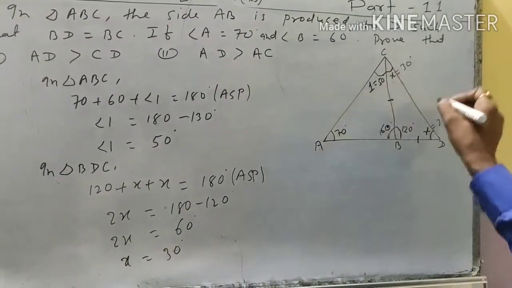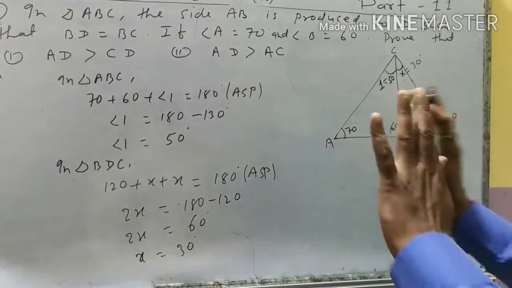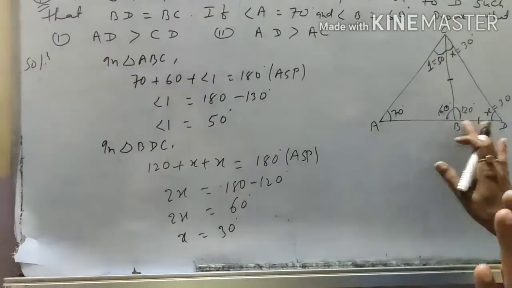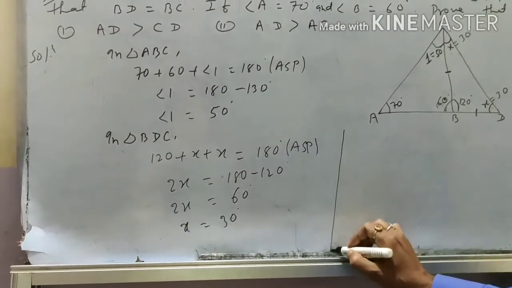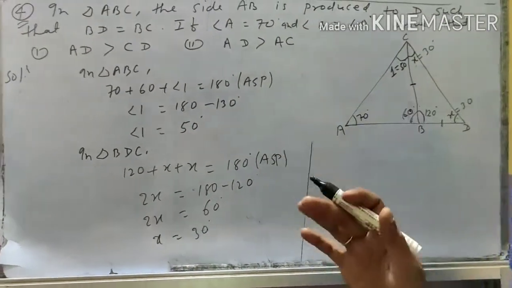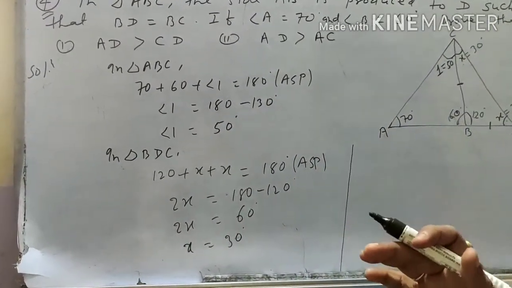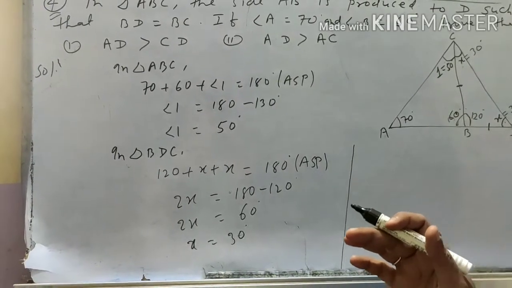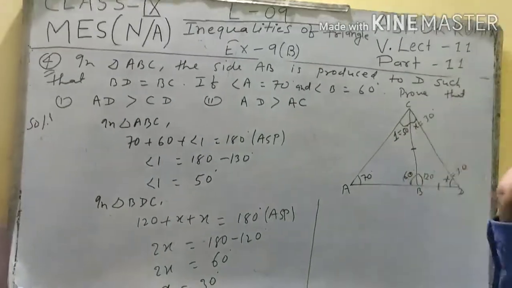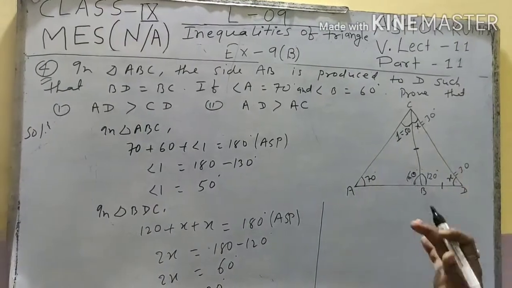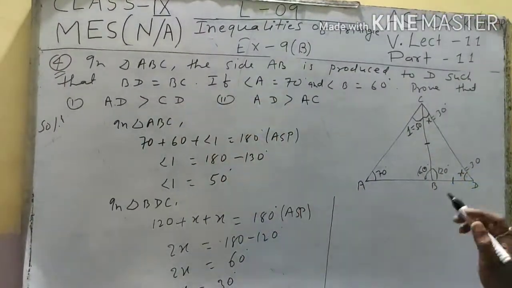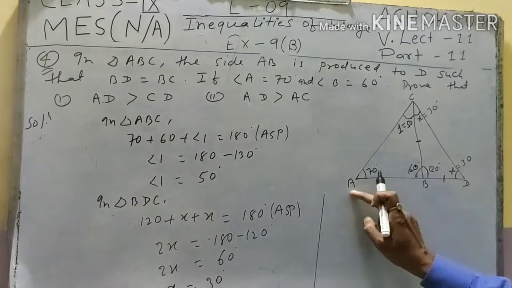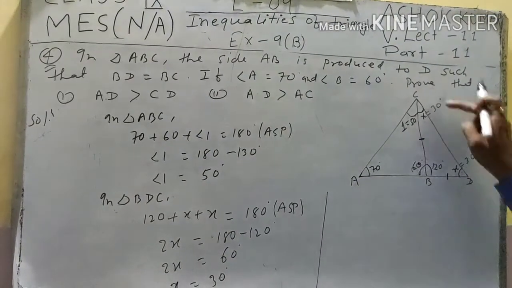So student, in this triangle we have calculated all angles. Okay, angle A, angle B, angle D and angle C. We know that student, if angle is greater, then side is also greater. If angle is less, side is also less. Okay, use this property and solve it. Okay, here is written AD is greater than CD. AD is greater than CD means this side is greater than this side.